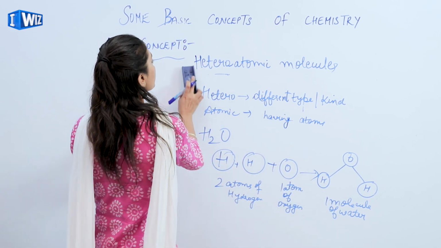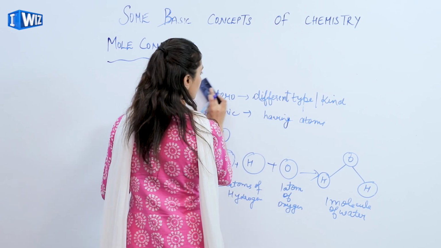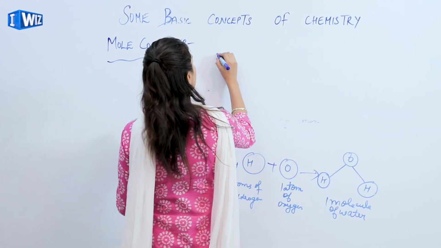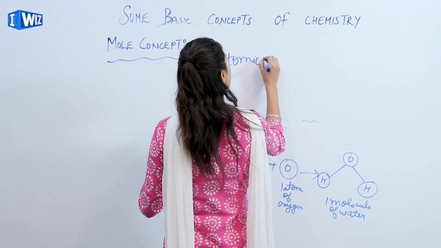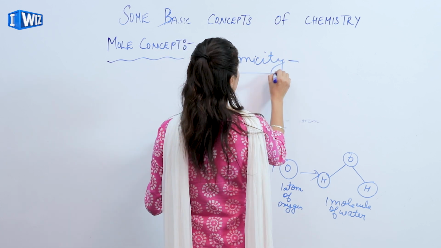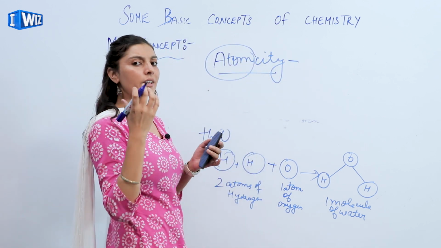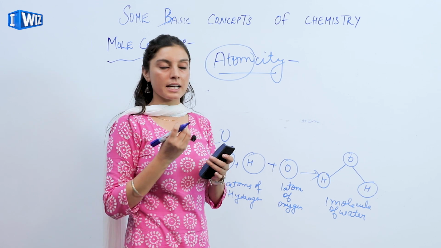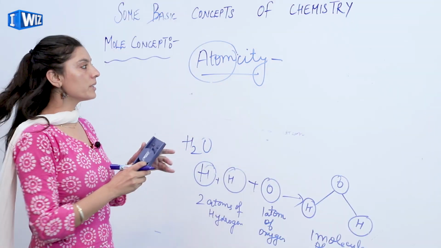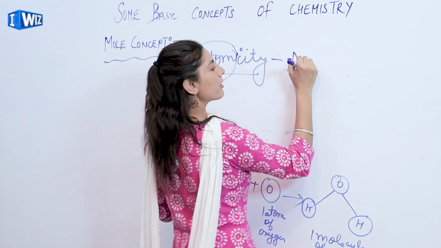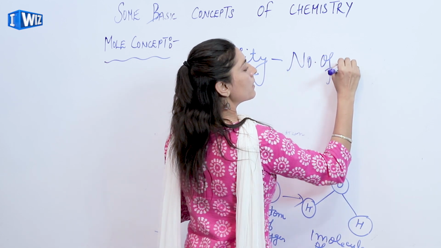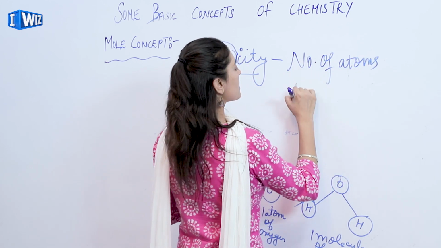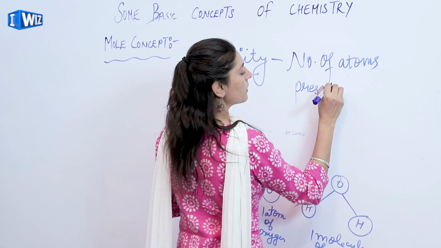Now there is one term which is atomicity. Atomicity means, obviously from the name itself I could conclude that it is something related to atoms. So when I talk about atomicity, it means the number of atoms present in a molecule.